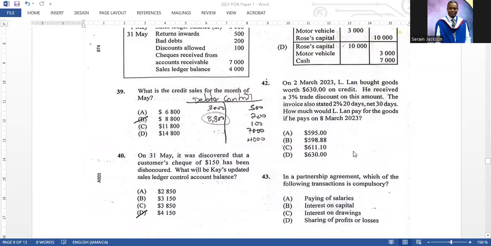42. On the 2nd of March 2023, L bought goods worth $630 on credit. He received a 3% trade discount on this amount. The invoice also stated 2% if you pay within 20 days, between 20 days and 30 days, right? If he pays before 20 days and also before 30 days. So how much would he pay for the goods? The correct answer there is B, $598.88.